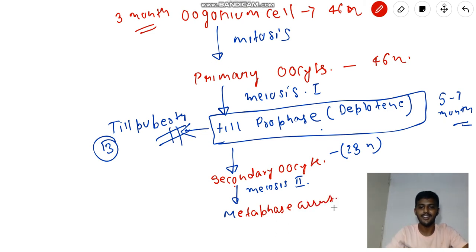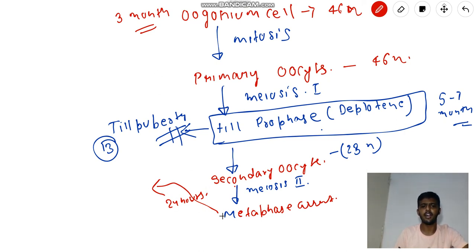But till when is it going to be in metaphase arrest? Only for 24 hours. Okay, so what will happen after 24 hours?